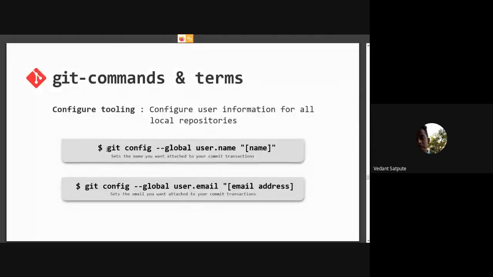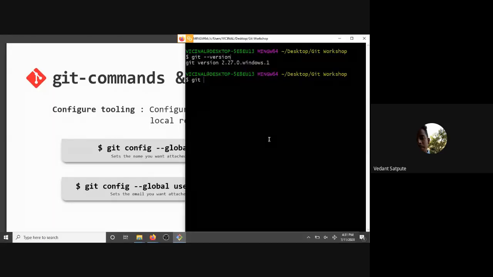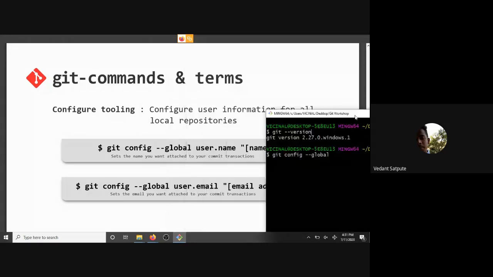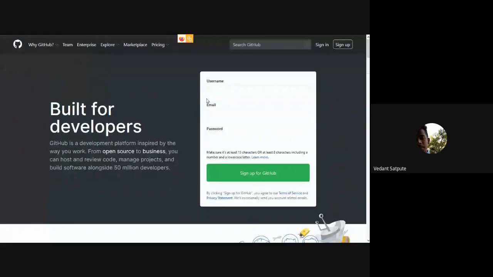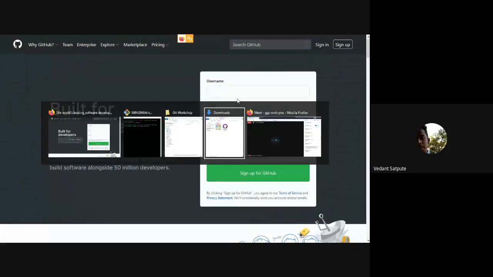Yes, so we are going to do git config --global, and you can see that it says user.name. We are going to use pccoer. So you can use the username you have used to create your GitHub account, right? You have used a username for that. So please use that username.